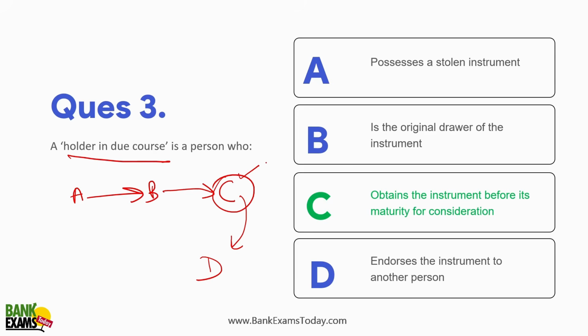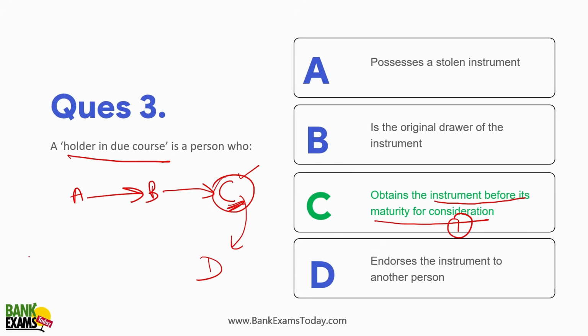Holder in due course is a person who obtains the instrument before its maturity for consideration, right? So if the person C is holding a check for a consideration, he provided some services. That is why he's holding that particular check. So for some consideration, and he is holding that particular check before its maturity. So there are three conditions.